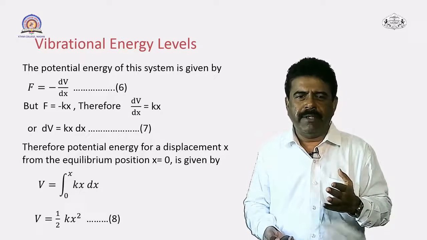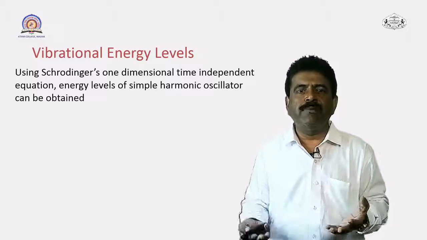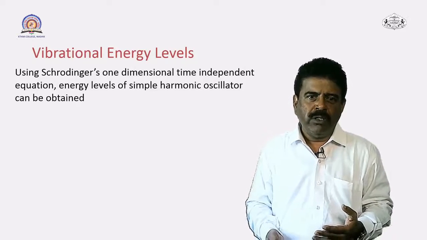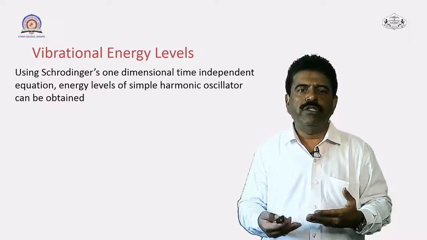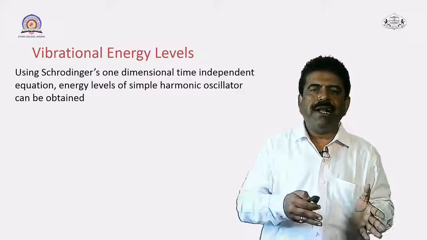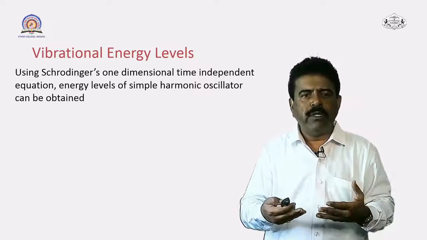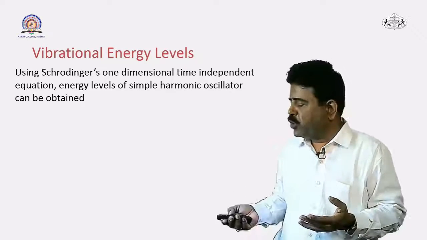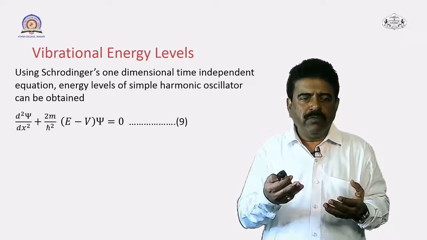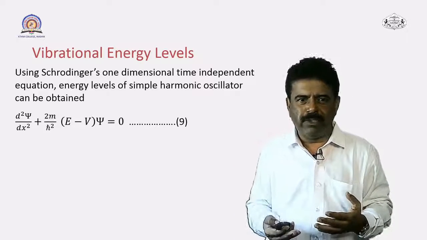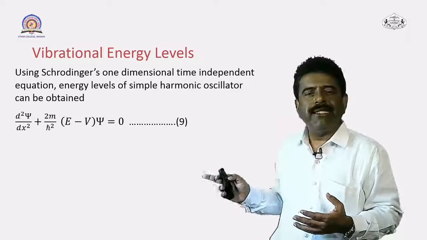Suppose this is equation number 8. If you use Schrodinger's one dimensional time independent equation here, we can find out energy levels of the simple harmonic oscillator. Now this is part of quantum mechanics. So far you have not studied quantum mechanics, so this is not a part of our topic. So we shall directly use the solution. Here the Schrodinger's time independent equation is d square psi by dx square plus 2m upon h cross square in bracket E minus V into psi, that is equal to 0.